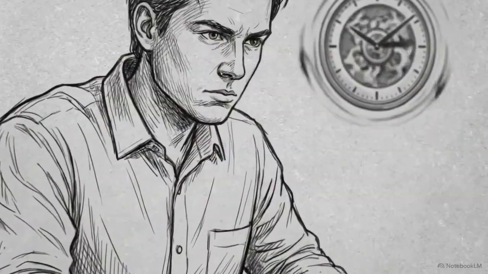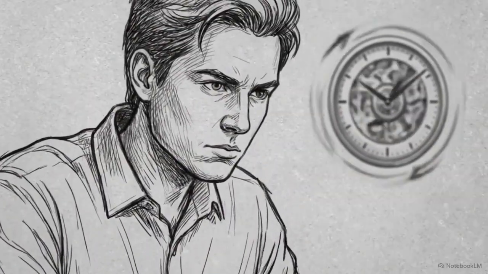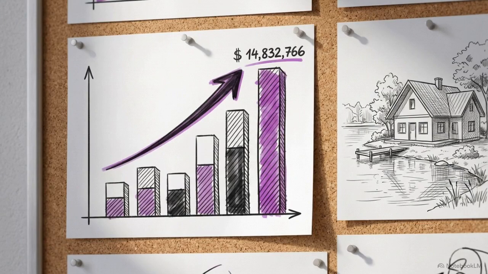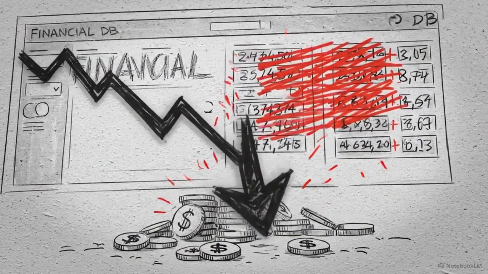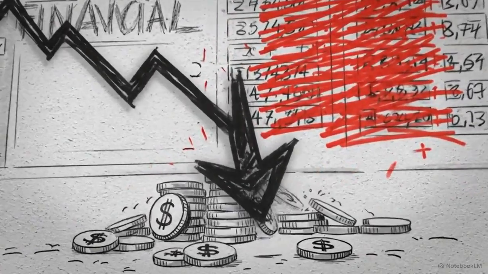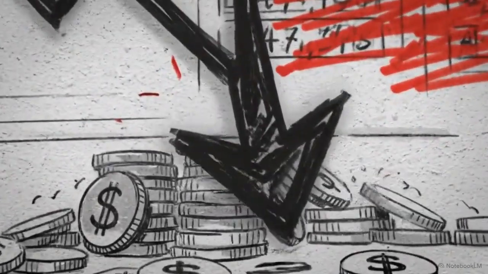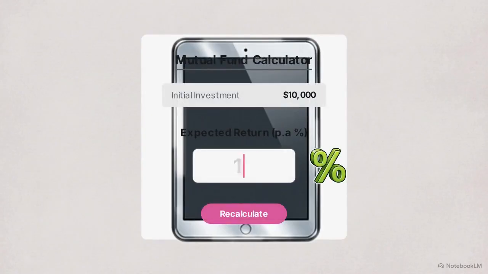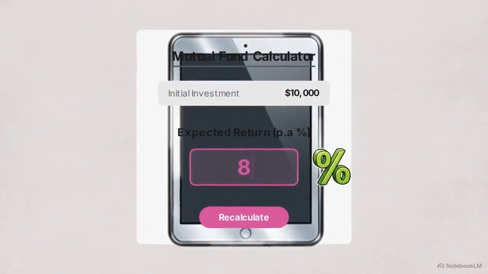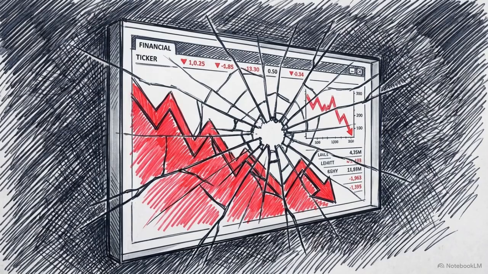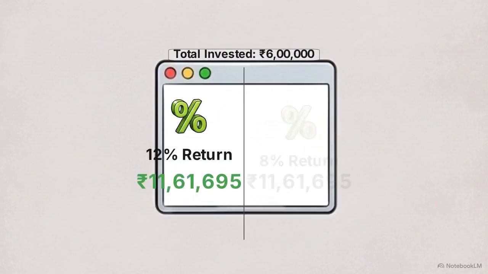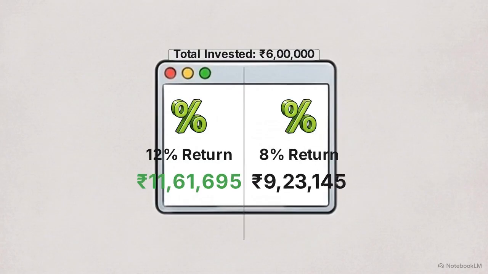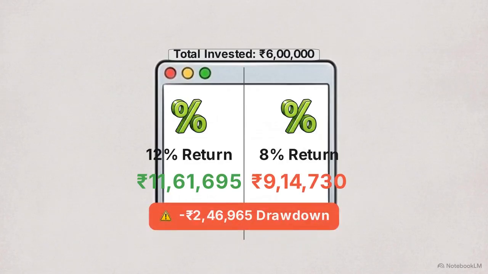However, market returns are rarely a smooth line. To build a resilient plan, we must stress test our numbers against market drawdowns and economic shocks. Try dropping the expected return rate in the calculator from 12% down to a conservative 8%. This simulates how your portfolio might perform during a prolonged period of market weakness. The split screen shows the difference. While the 12% run reaches our target, the 8% run shows a much smaller corpus, illustrating the potential impact of market underperformance.